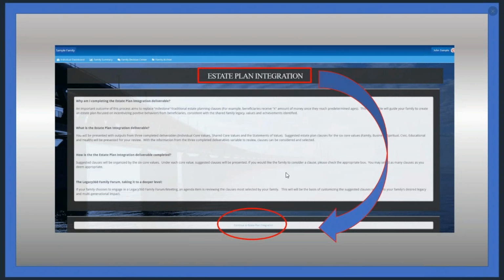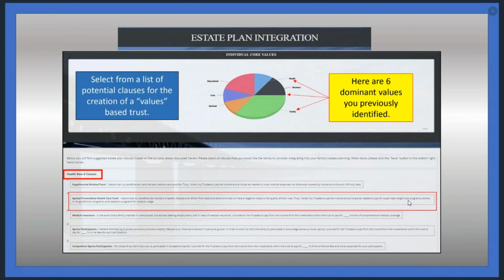As usual, we will see a one-page overview: why we're completing this deliverable, what the deliverable is, how we are going to complete it, and then, if the family engages in a family meeting or family forum, how we will take it to a deeper level. To access the actual deliverable, we will click here at the bottom, like we see in the red circle, this blue verbiage, please complete estate plan integration. We click there and it will take us into the actual deliverable.